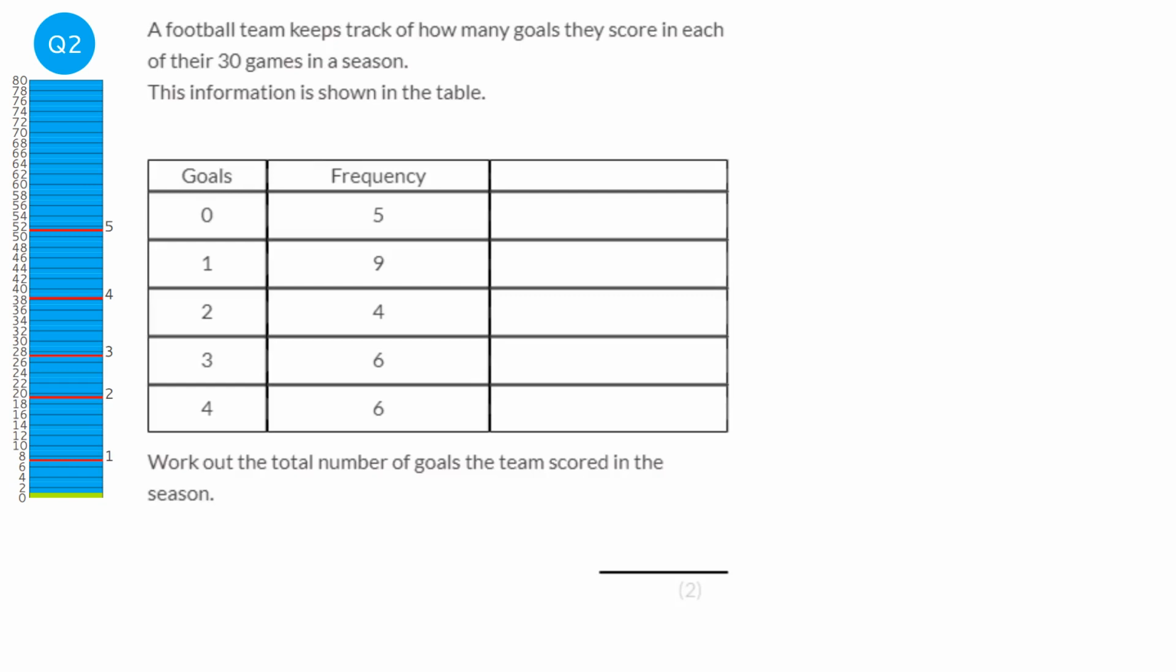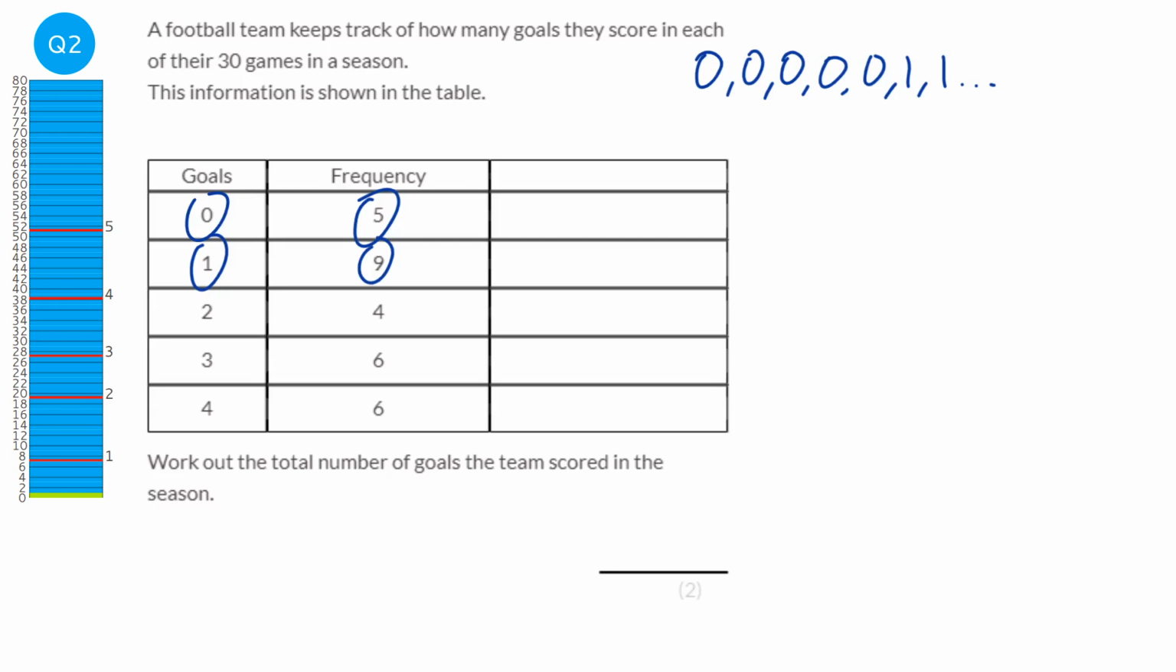If you imagine these numbers written out as a list, there would be 5 lots of zeros. So 1, 2, 3, 4, 5. There'd be 9 lots of 1, so 1, 1, etc.